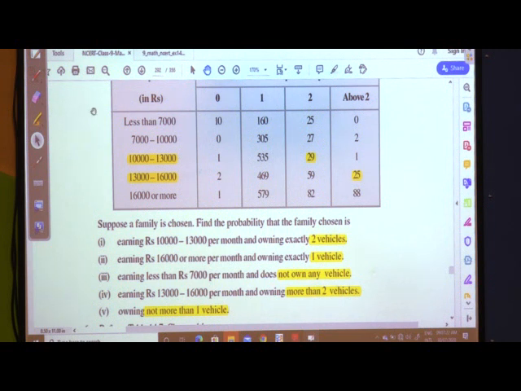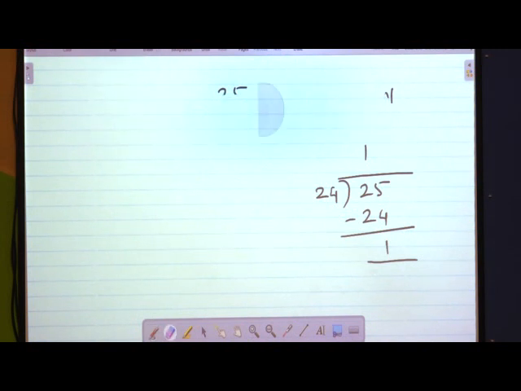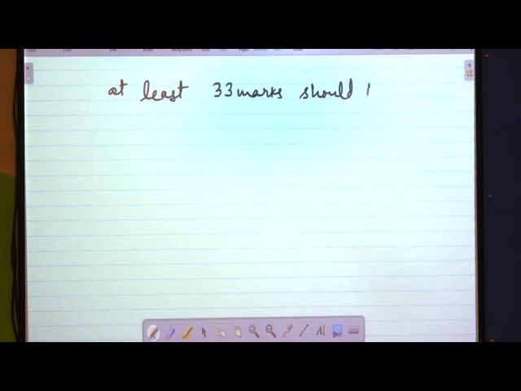For this I can explain one thing a bit in detail here. Some of the terminologies we should have a clear understanding of. At least 33 marks should be scored.